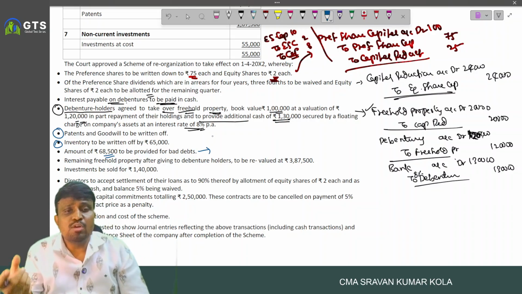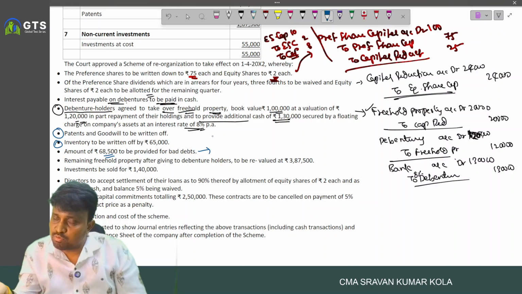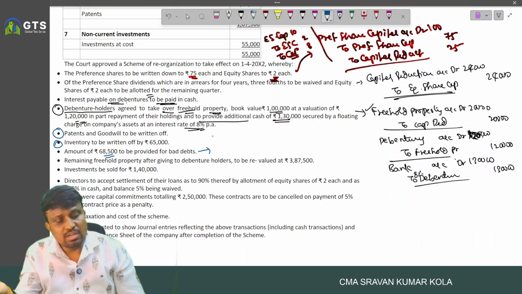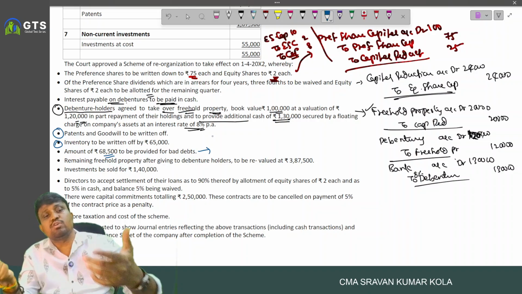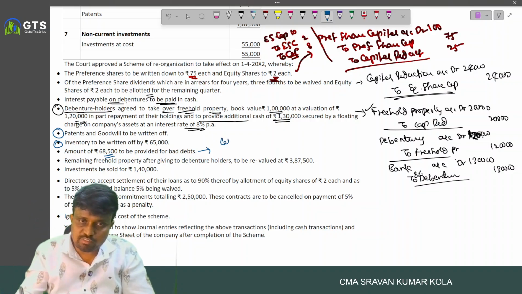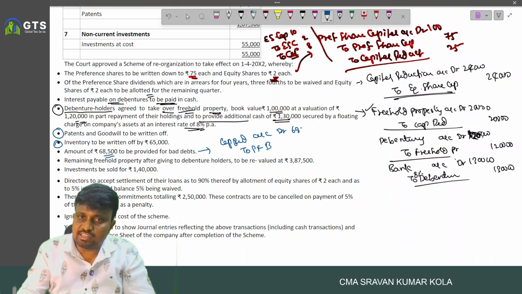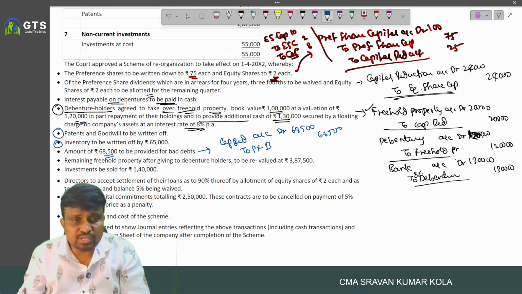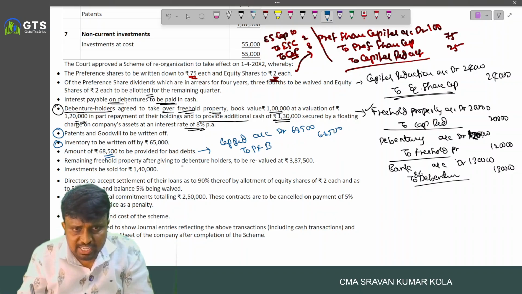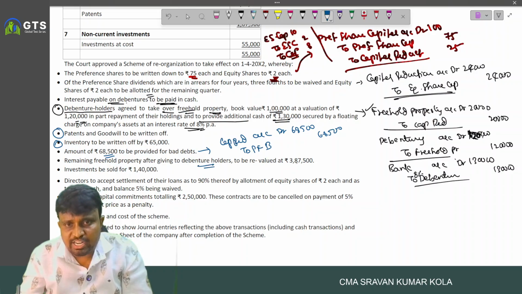Generally, we write the entry profit and loss account debited to provision for bad debts account. In this case, the provision is recorded through the capital reduction. So we write the entry capital reduction account debited to provision for bad debts 68,500.